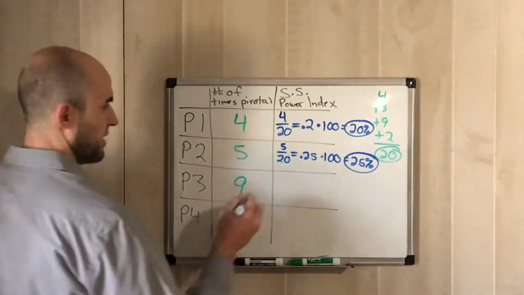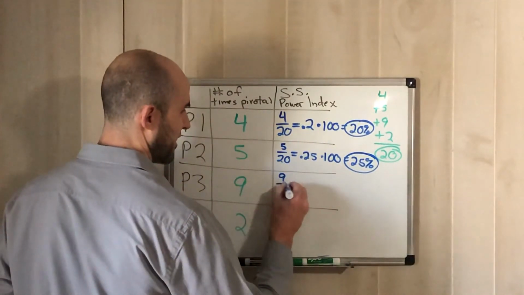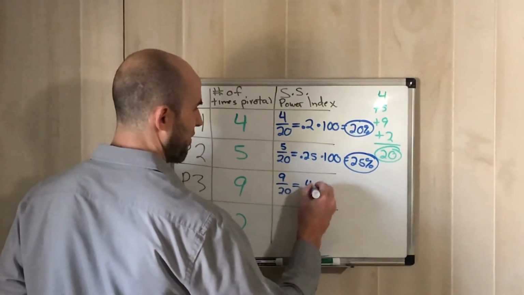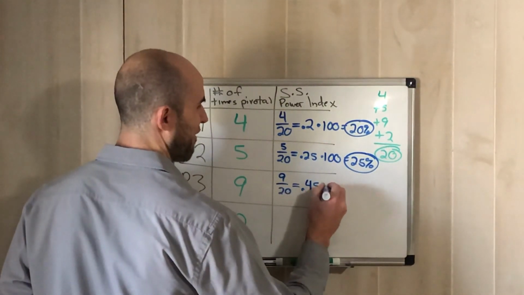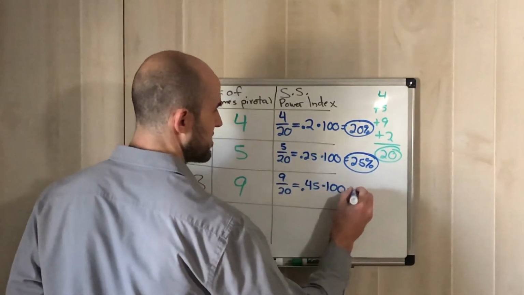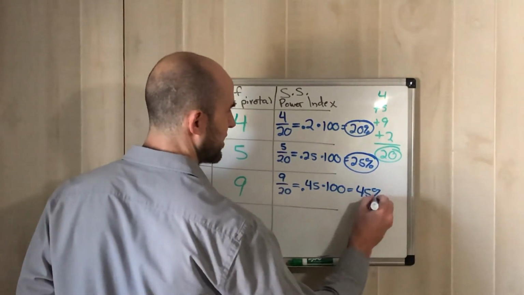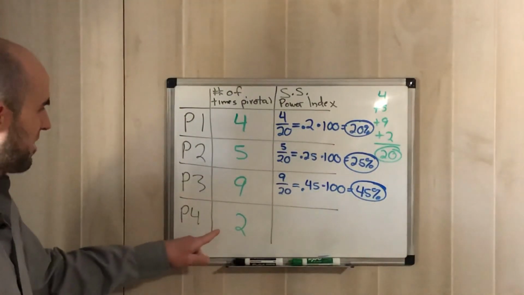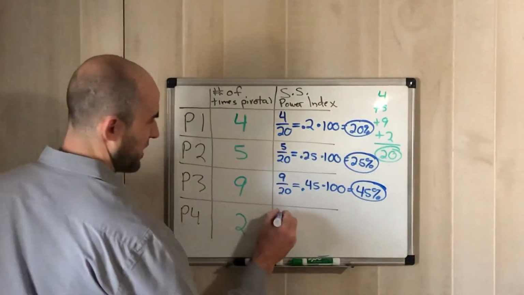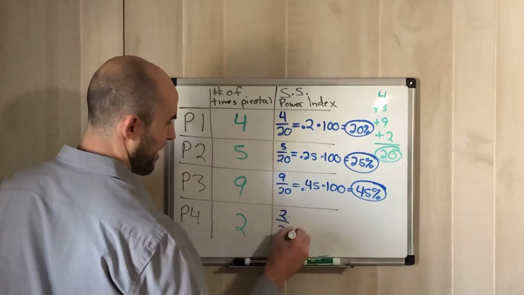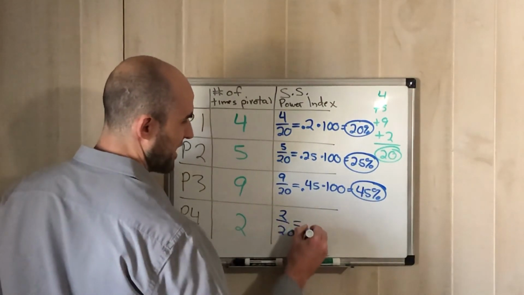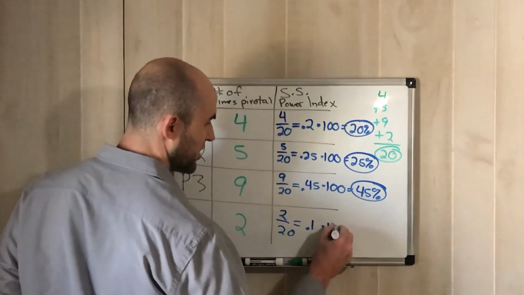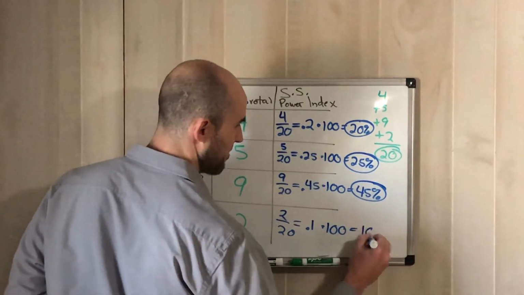Player 3, we're going to do 9 divided by 20, which gives us 0.45. 0.45 times 100 gives us 45%. Just like we said, most valuable player. Player 4, he was pivotal only 2 times out of the 20 that we went. 2 divided by 20 gives us 0.1. 0.1 times 100 gives us 10%.